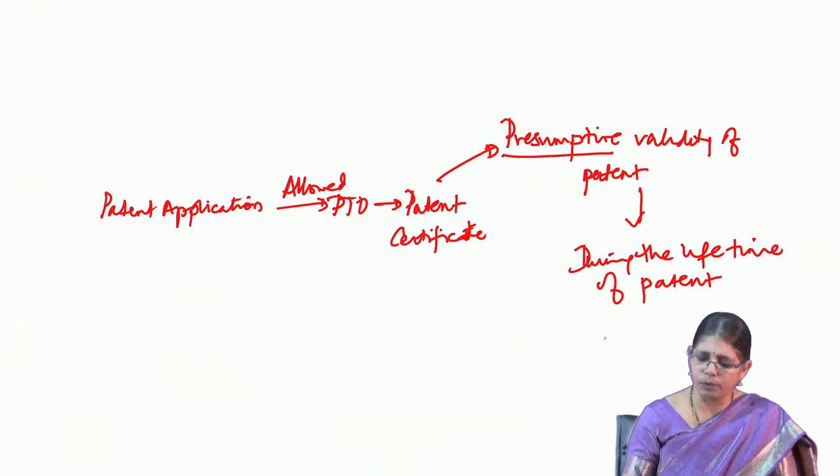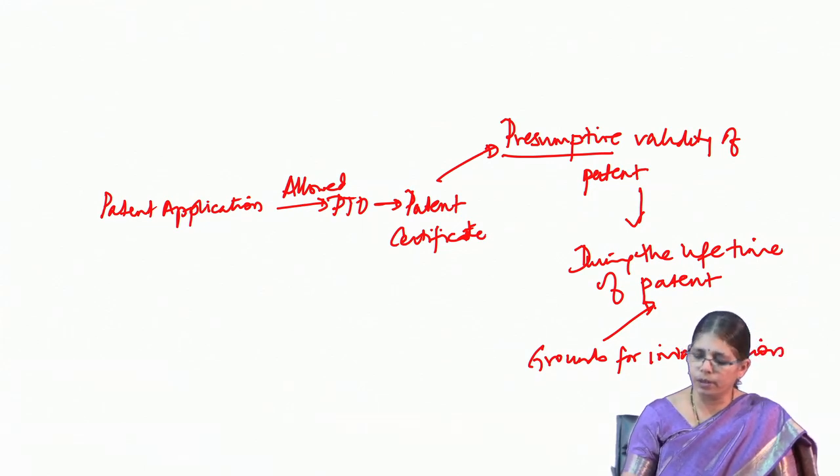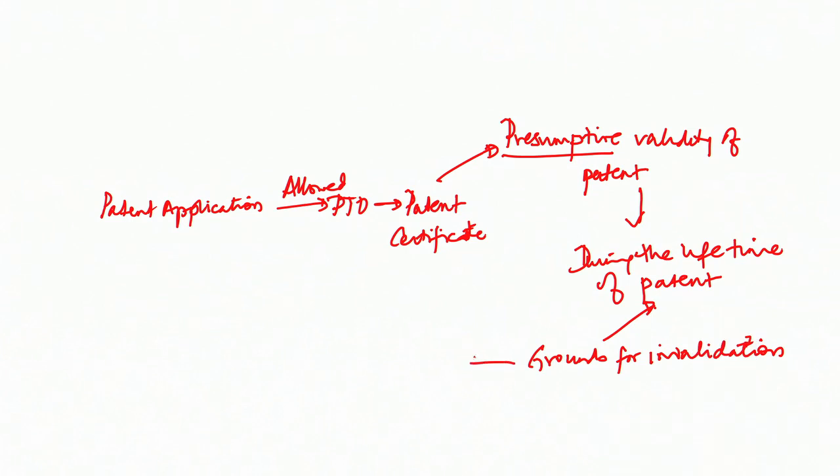there could be several grounds for invalidation. What happens when a patent is invalidated? It is actually revoked. So, such a revocation of a patent can happen either complete, which means the entire claims of the patent fall, or it could be in part.